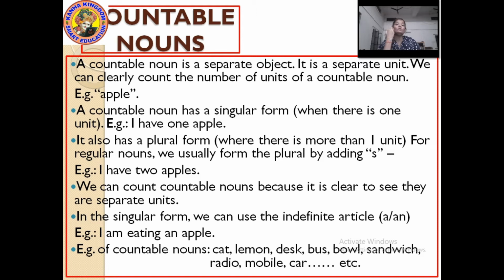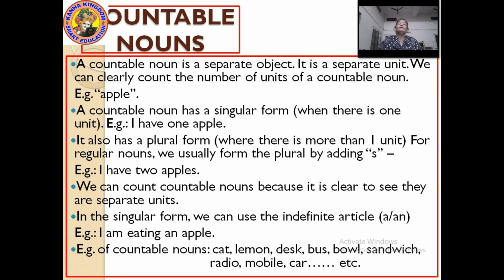Next, it also has a plural form. A countable noun also has a plural form, where there can be more than one unit. For example, if we add an S to the noun: one apple, no S in apple.